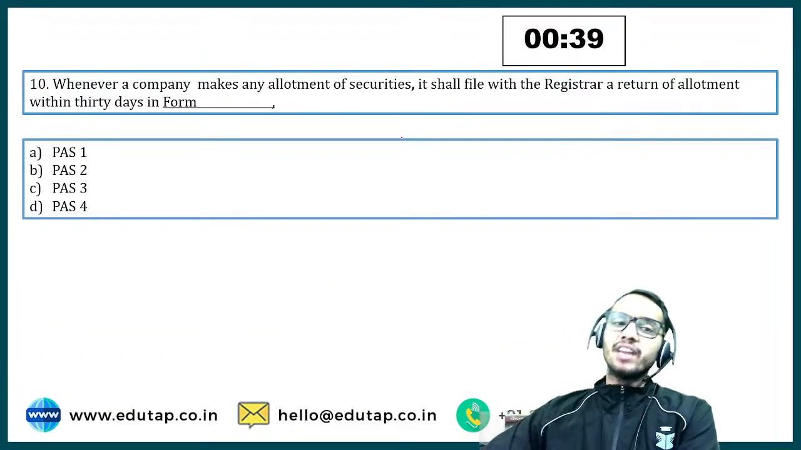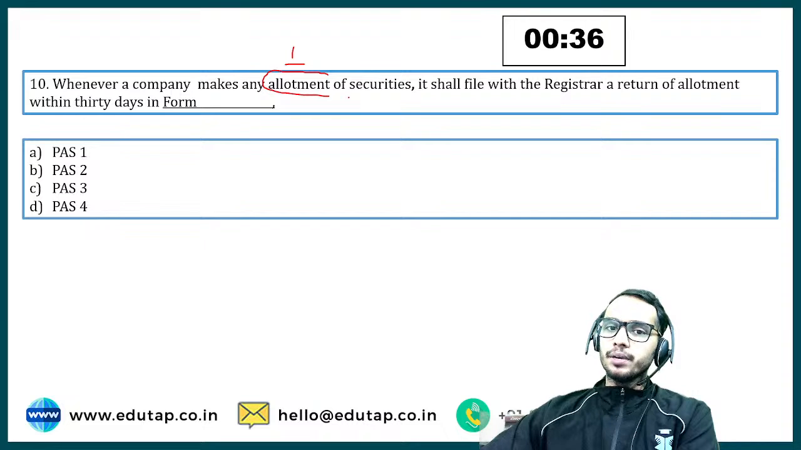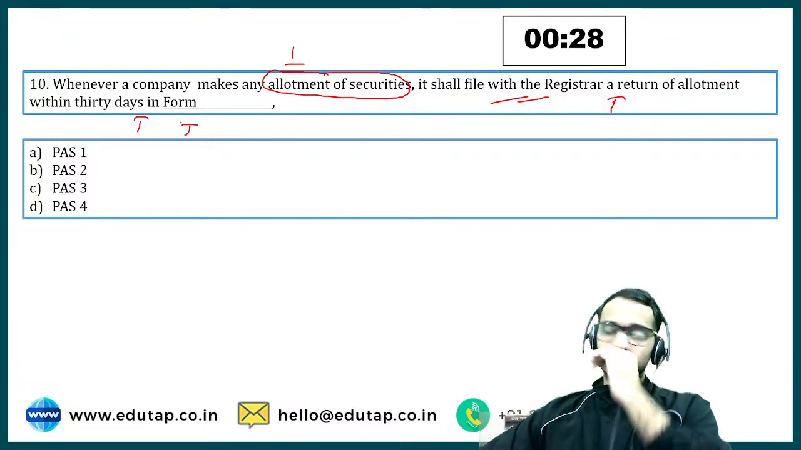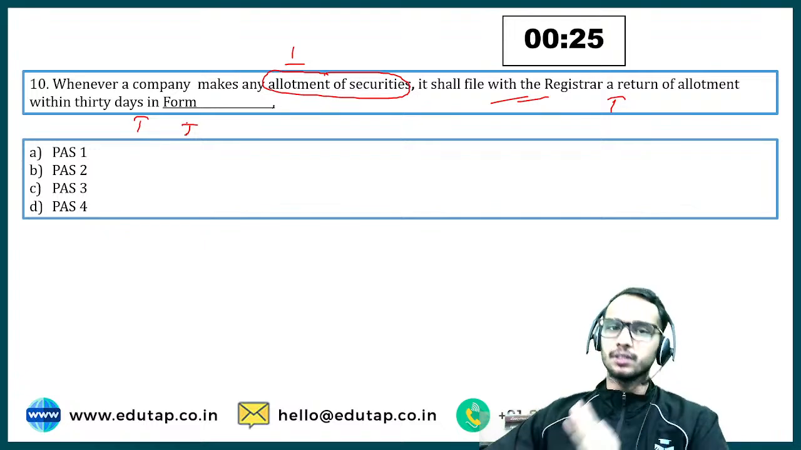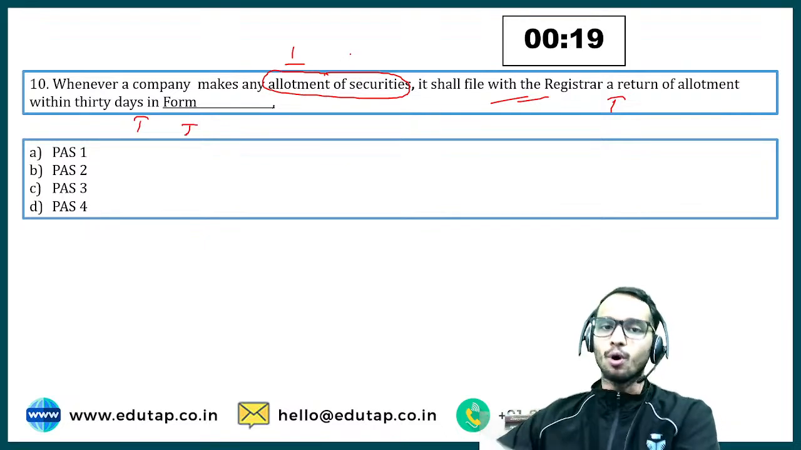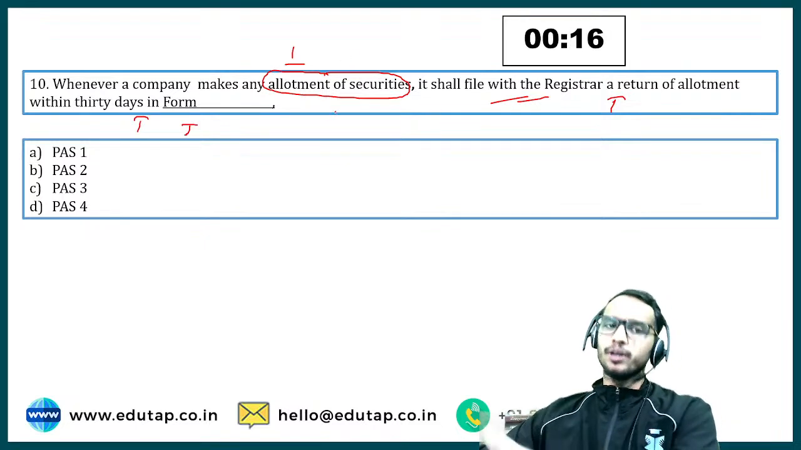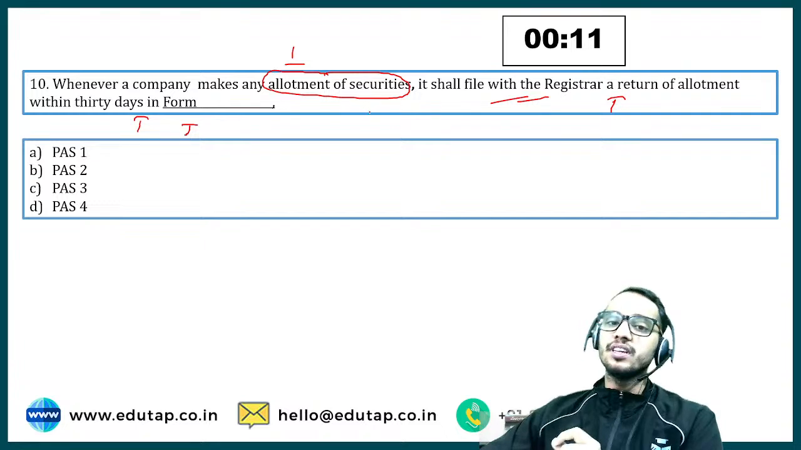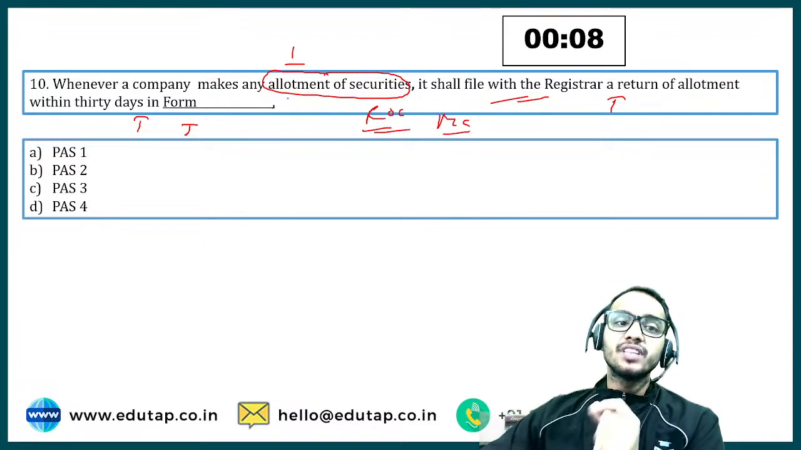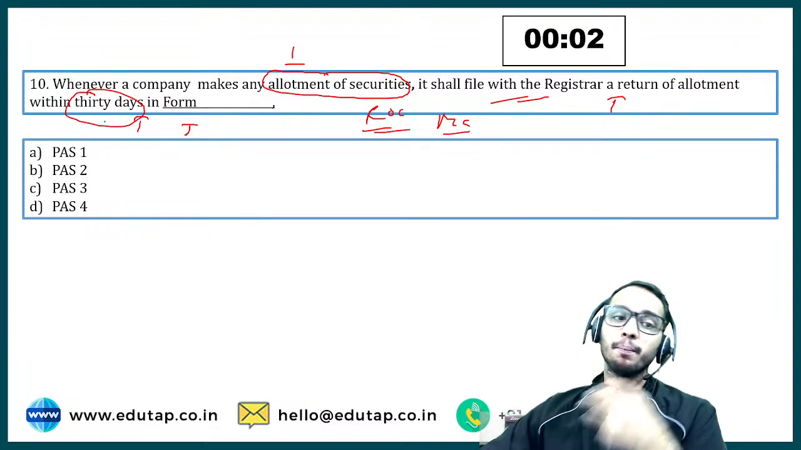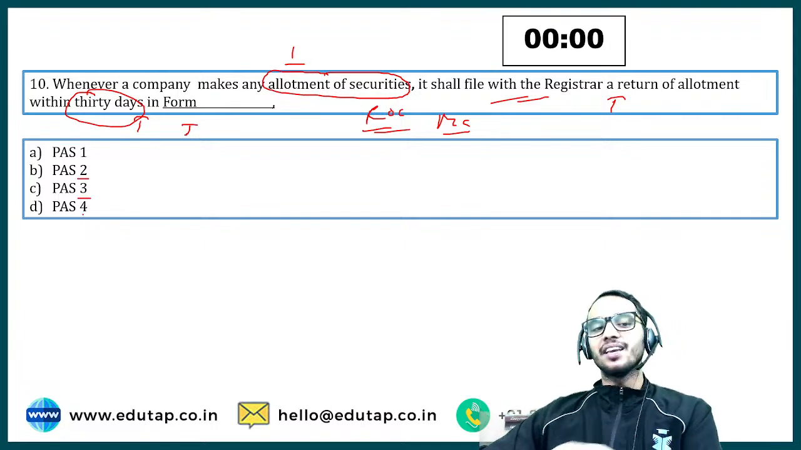Okay. Whenever a company makes any allotment of security, it shall file with the registrar a return of allotment within 30 days in form what? Now again, you have made the allotment, right? You have got enough subscription amount, a minimum subscription you have received, and minimum application money also you have called. So now you are making the allotment to the public. For this allotment, you should be filing a form with the ROC again through the MCA. So within how many days? Within 30 days is given to you, but it is asking you in which form? PAS1, PAS2, PAS3 and PAS4.